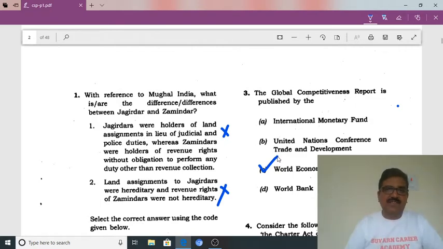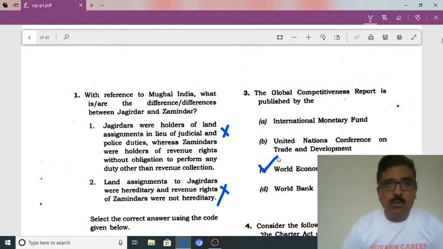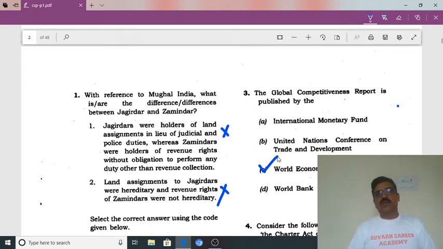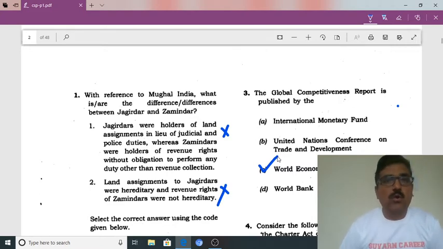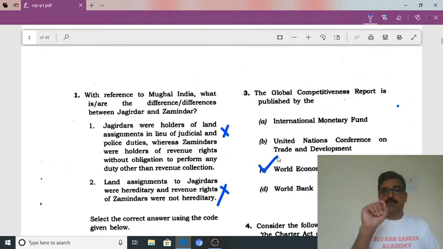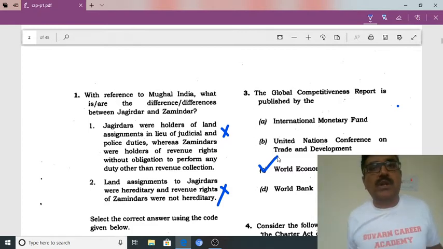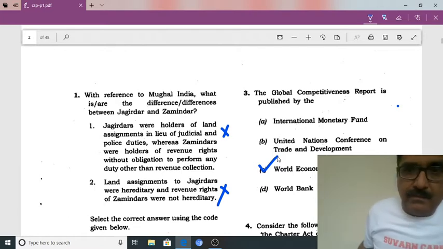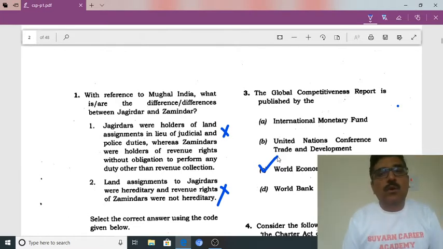And also indices such as the Human Development Index is given by the UNDP. And for India, it is 129 for the year 2019. And the Global Hunger Index, I am telling all for 2019 because we don't have the data for 2020, is given by the IFPRI.